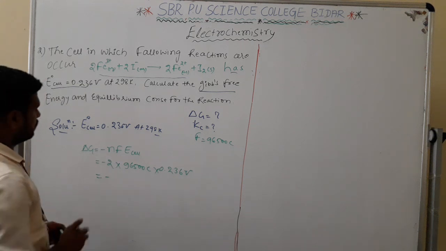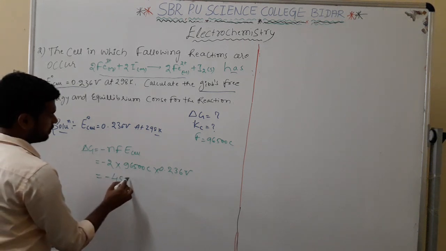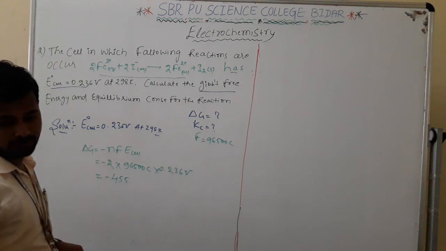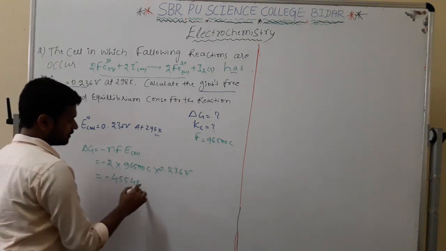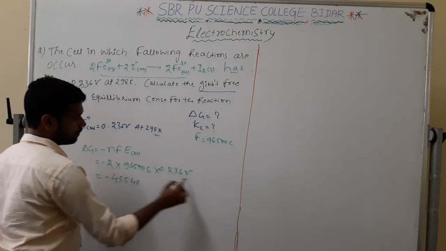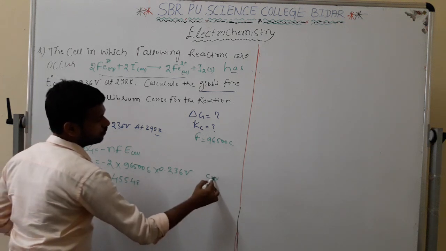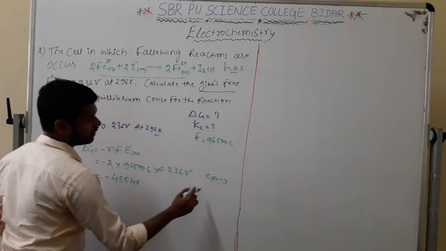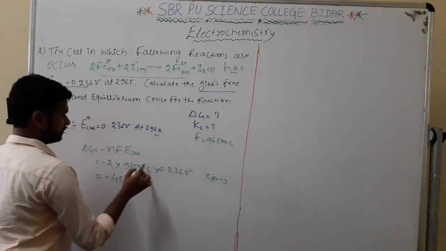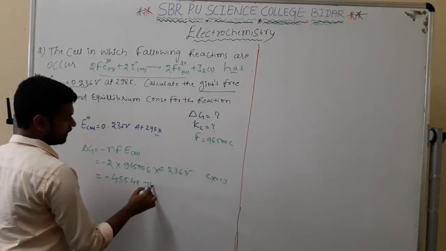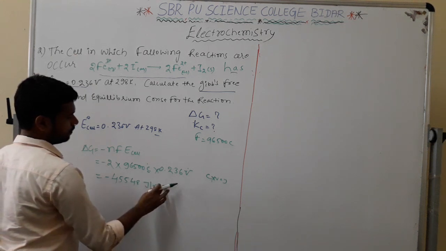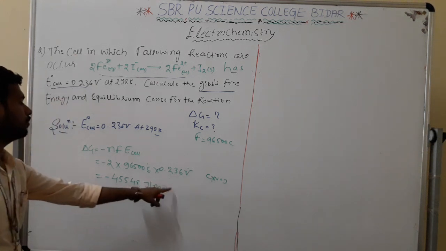Minus 45548. This is per mole of electrons. Coulomb and volt combine to become joule, so this is joule per mole. This is the first one.